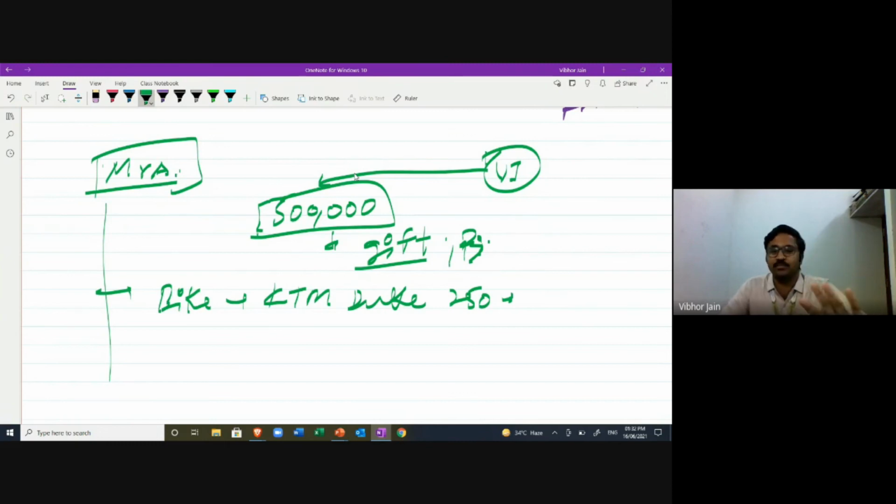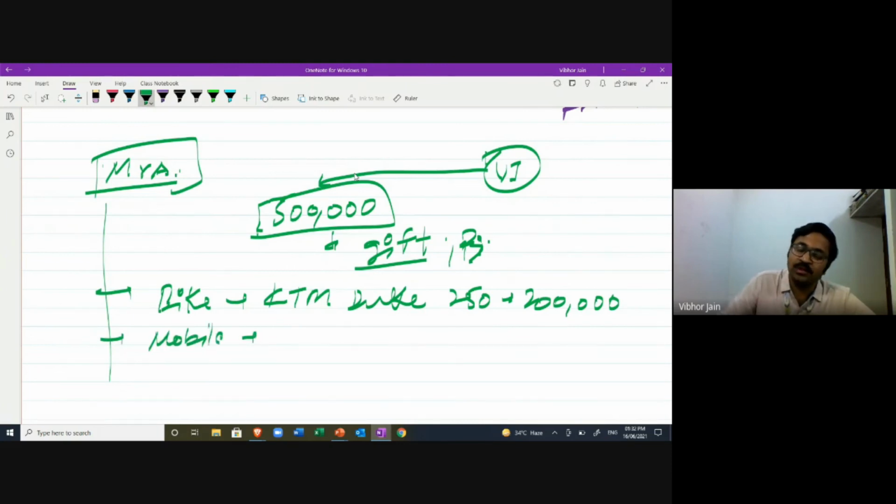So don't say, sir, no such bike exists. Okay, so KTM Duke 250, and the price of this bike is, let's say, 2 lakh rupees. And you'll say, sir, I also need a good mobile phone. So you say, okay sir, I'll purchase a mobile phone, iPhone 12, for rupees 1 lakh.